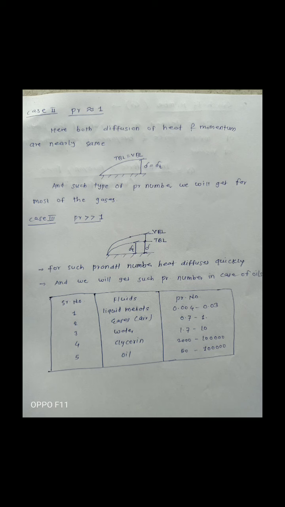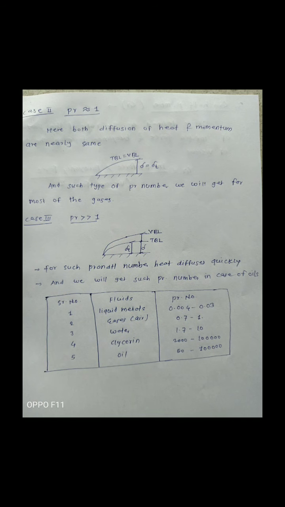The Prandtl number is the ratio of kinematic viscosity to thermal diffusivity. So the Prandtl number equal to 1 means kinematic viscosity is equal to thermal diffusivity.